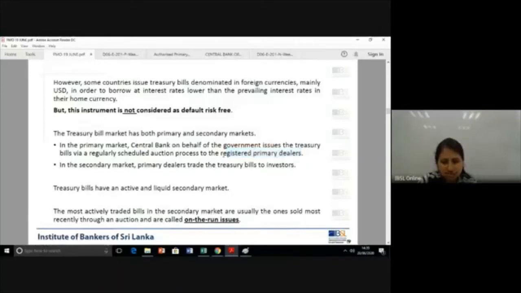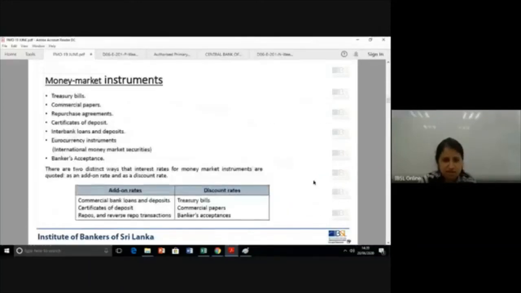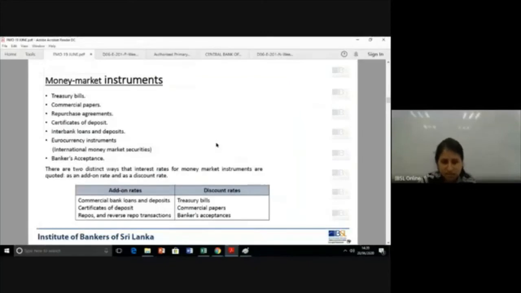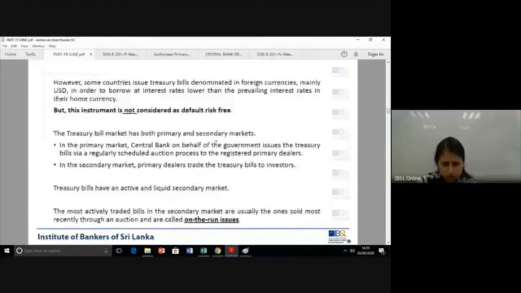Now registered primary dealers, it can be banks and it can be standalone primary dealers. If you can remember, here I use the word banks and standalone primary dealers. Both these parties are called registered primary dealers. Registered primary dealer can be a bank or a standalone primary dealer. Okay. I wanted you to go through that.